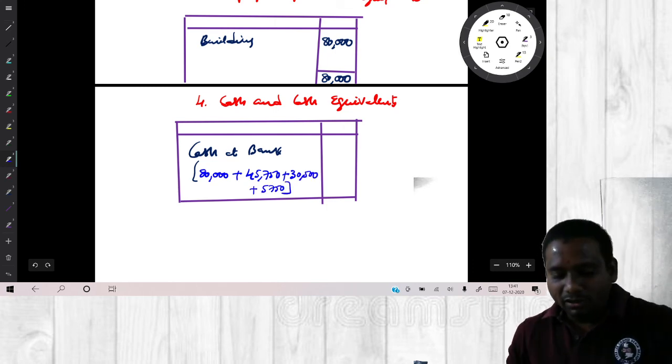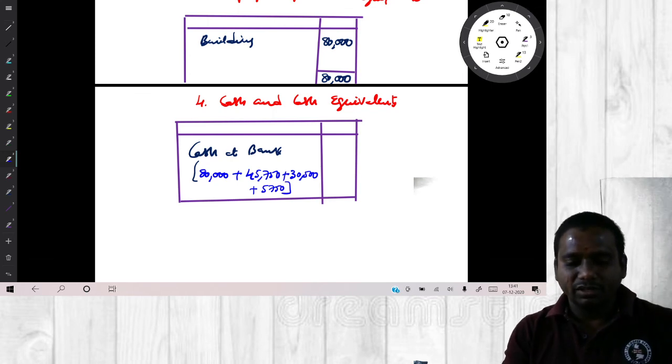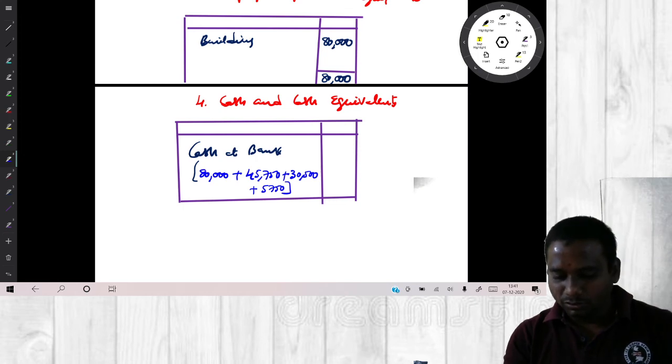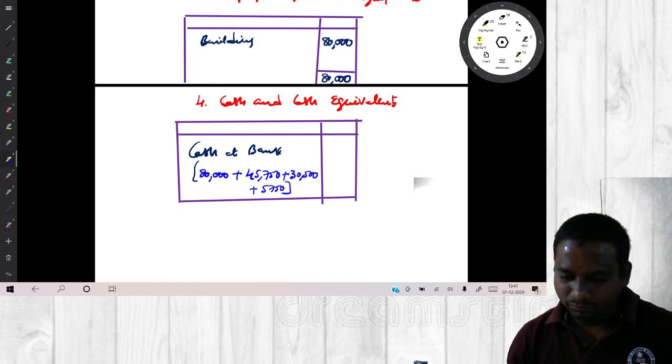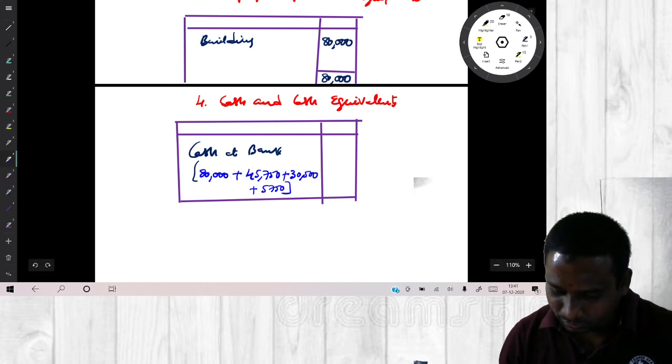Add wherever bank account is debited. Add all those things. 80,000 plus 45,750 plus 30,500 plus 5,750.